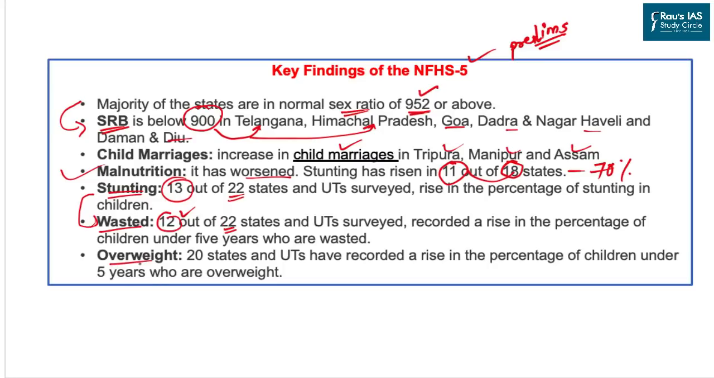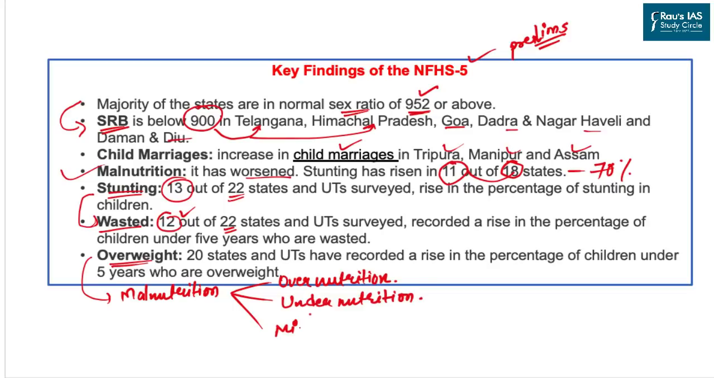Similarly, we have the issue of overweight. This overweight is also part of malnutrition, because as per the classification, malnutrition can be classified into three. The first one is overweight or overnutrition, which is mostly seen in urban areas. The second is undernutrition. And the third one, which is also making the headlines, is lack of micronutrients. As far as all these three are concerned, we are moving to a dismal position.